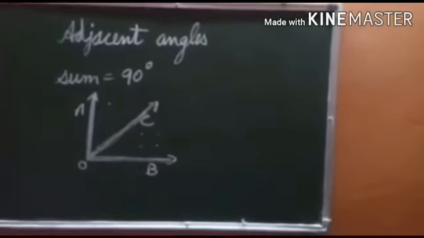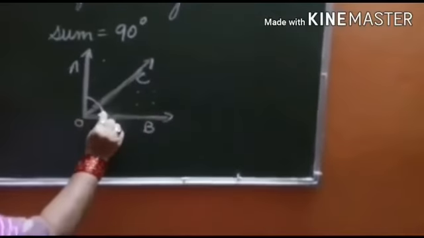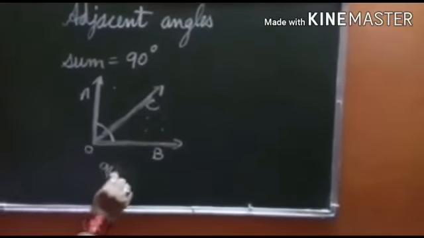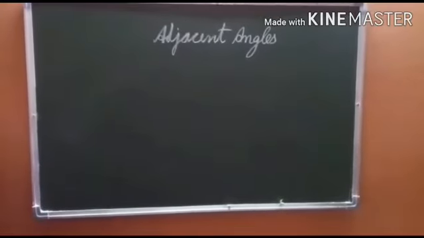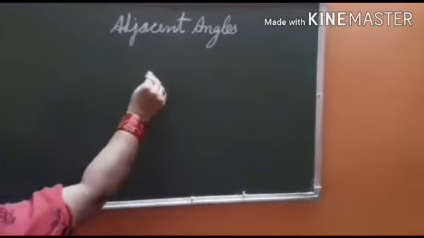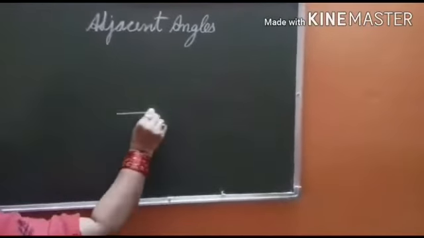And if I add this angle plus this angle, what will be the total sum of these two? It is going to be 90 degrees, because it forms a right angle. So yes, two adjacent angles can be complementary angles if their sum is equal to 90 degrees. So I hope this point is also clear to you, children. To the next question, children, can two obtuse angles be adjacent angles? So let us see two obtuse angles.